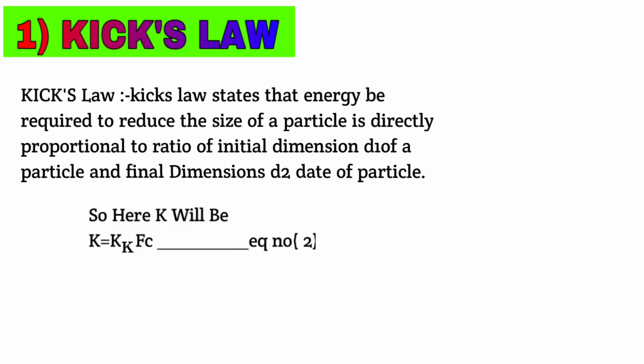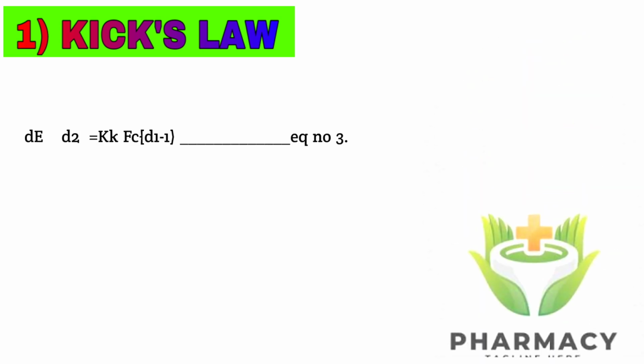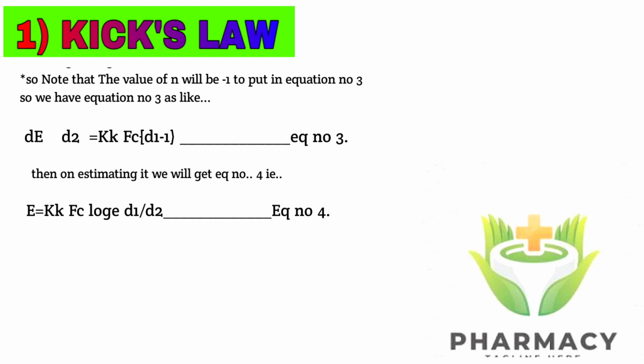So here k equals kk into Fc, named as equation number 2. In this equation, kk stands for Kick's constant and Fc is crushing strength for reduction. So we will have dE upon d2 equals kk into Fc d1 inverse, named as equation number 3. Note that in this equation, the value of n will be minus 1. On integrating equation 3, it will give E equal to kk into Fc into log e d1 upon d2, named as equation number 4.